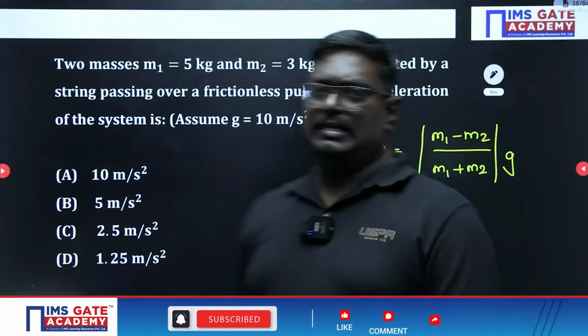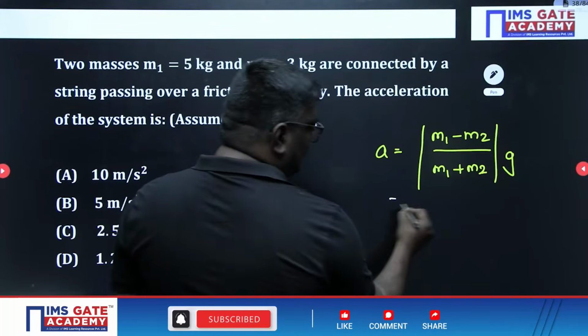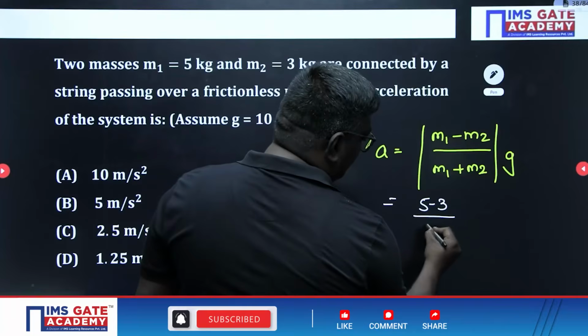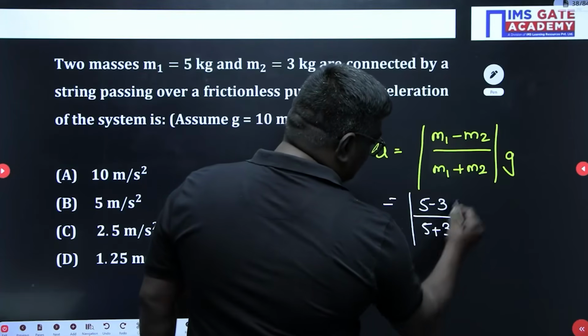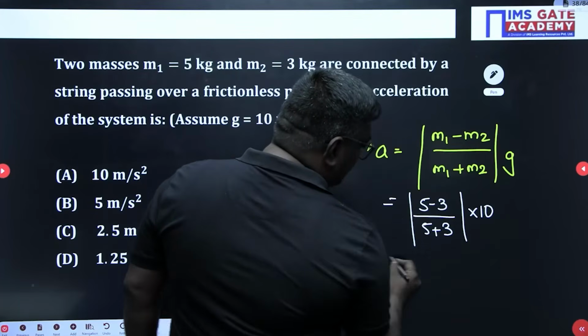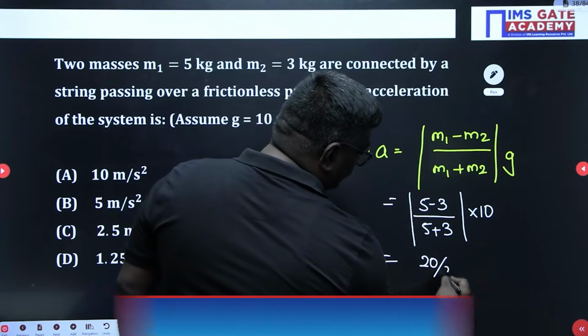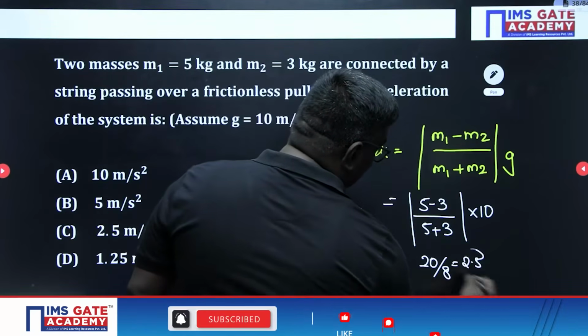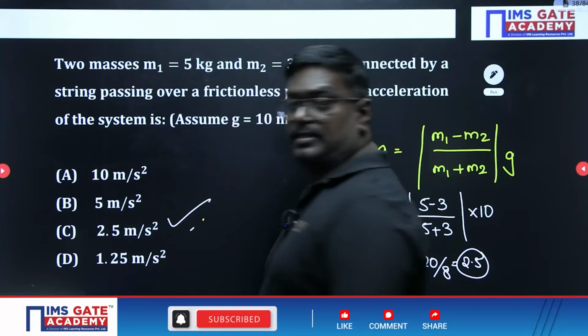So here, what is A? What are the accelerations, sir? 5 minus 3 divided by 5 plus 3, into acceleration, I can take it as 10. So here it is taken as 20 by 8. So you can write it as 2.5. 2.5 meter per second square is the right answer.